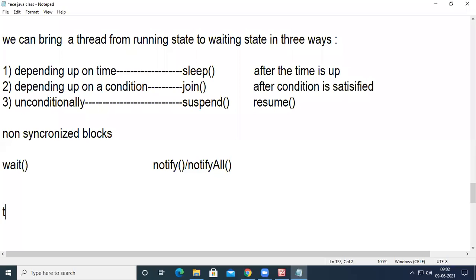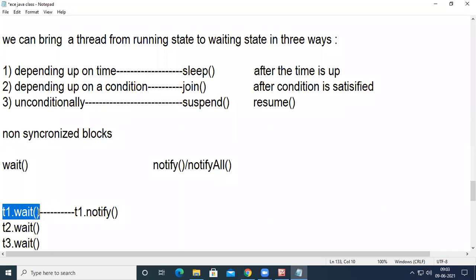Let us assume there are 3 threads, T1, T2, and T3. On the 3 threads which are in the synchronized block, I call the wait method. So T1 dot wait, T2 dot wait, T3 dot wait. So I have called the wait method on these 3 threads. For example, if I call T1 dot notify, then only thread 1 will be brought into the ready state from the waiting state.